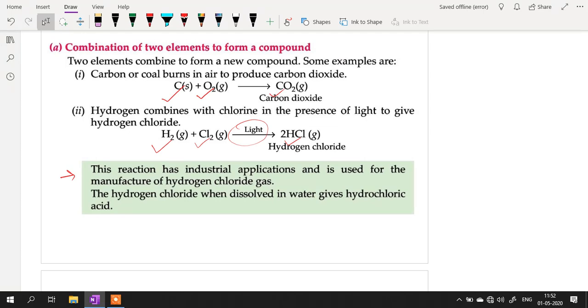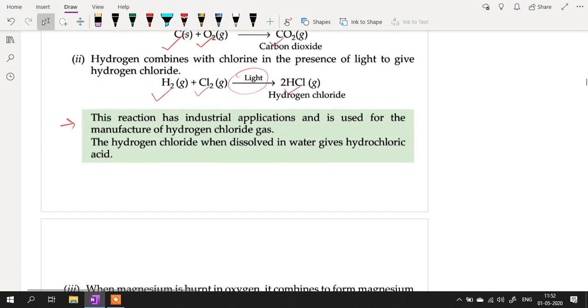So when this hydrogen chloride is dissolved in water, it is highly soluble in water. When it is dissolved in water, it gives you hydrochloric acid, most commonly used acid in domestic and industrial purposes, right? So hydrochloric acid is formed by dissolving hydrogen chloride gas in water. So these are also types of combination reaction.